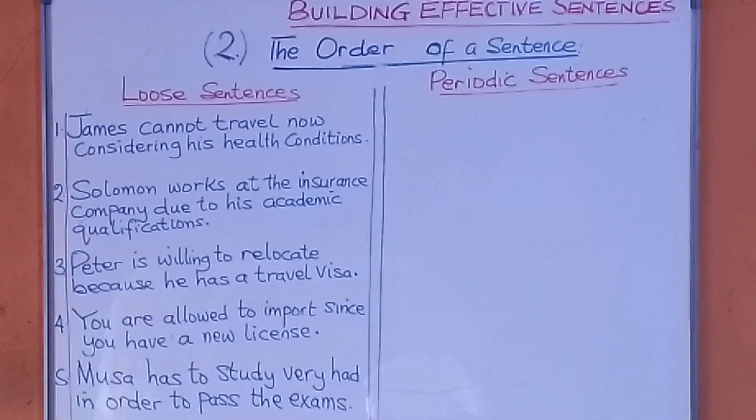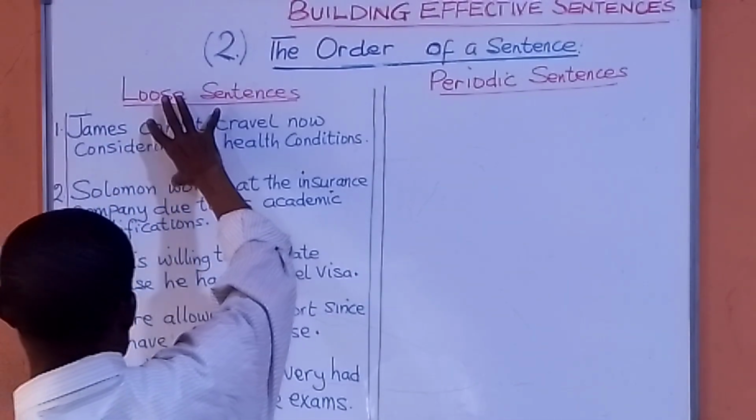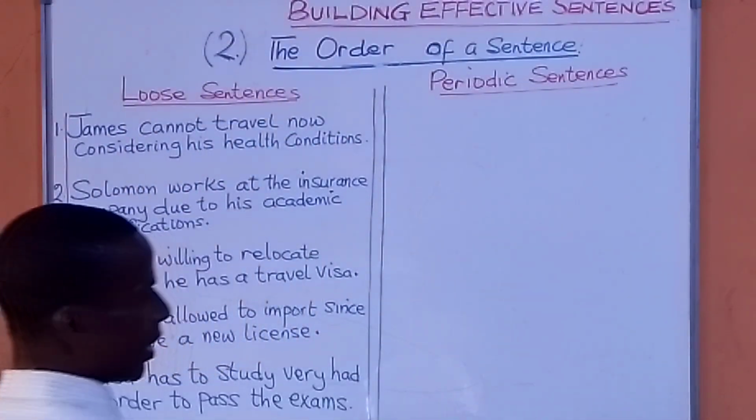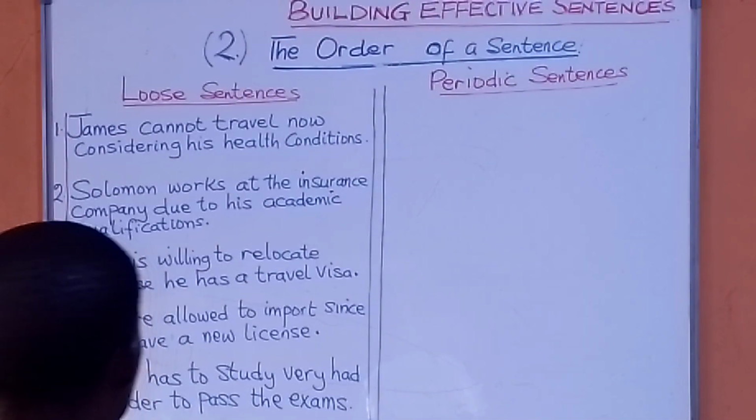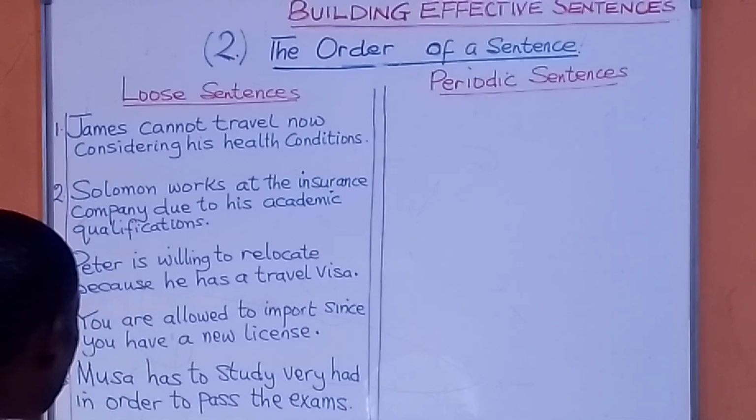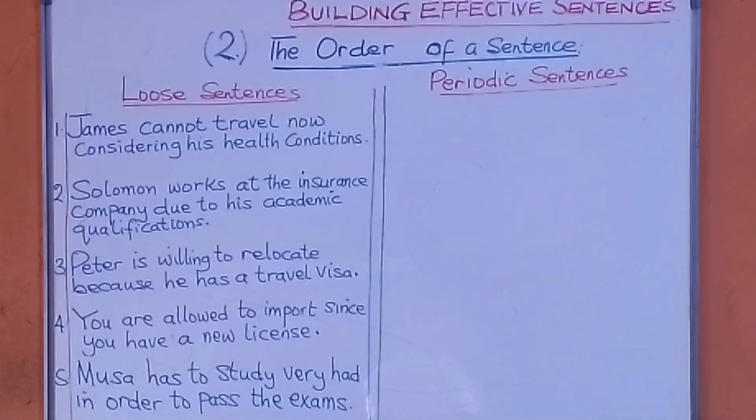So copy all the sentences, pause the video, and do the practical work. Convert these loose sentences into periodic sentences. That's the work that we're going to do. And after that, come back as we now do the work together to test your understanding on that.